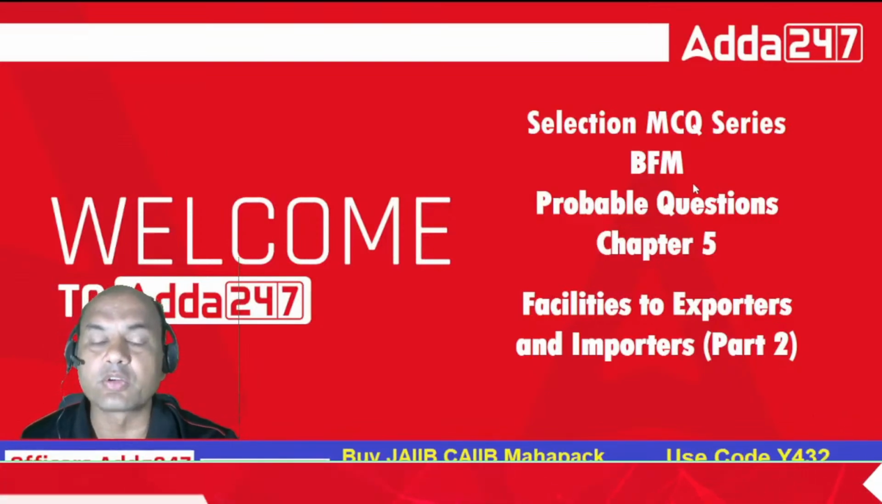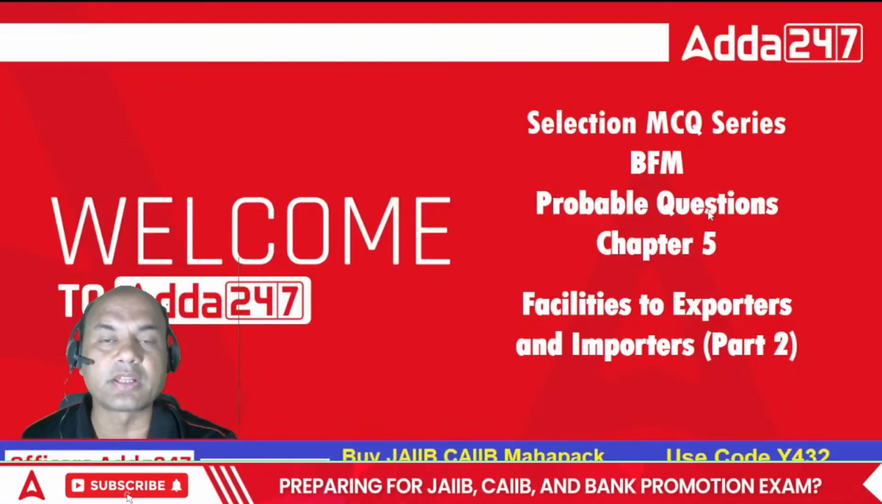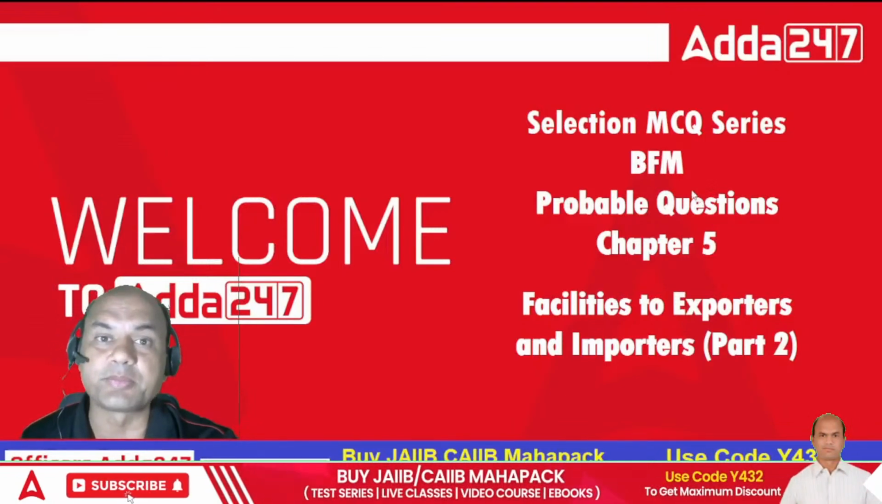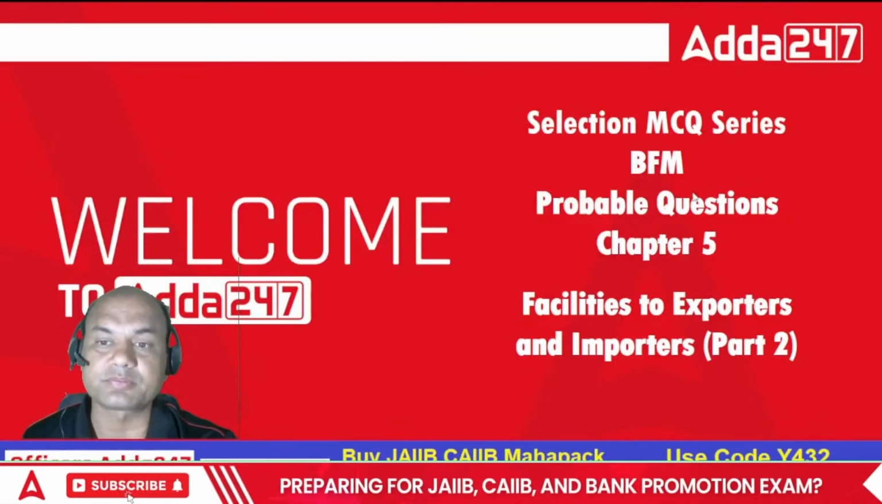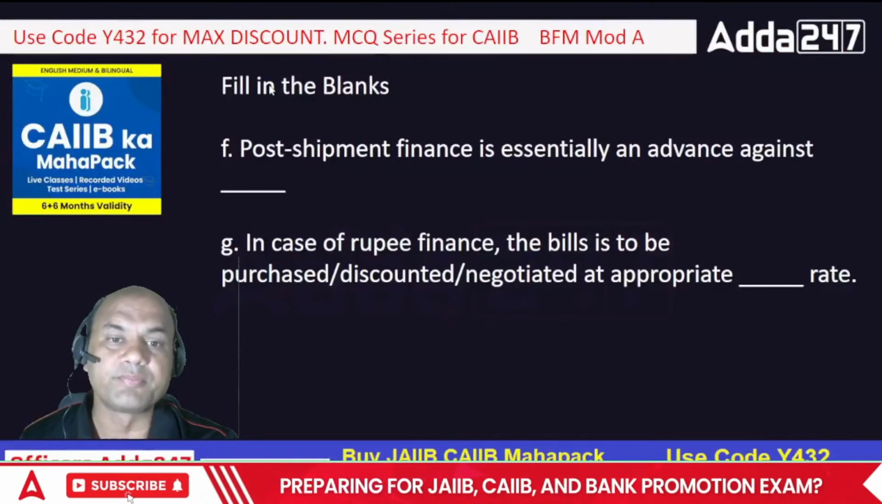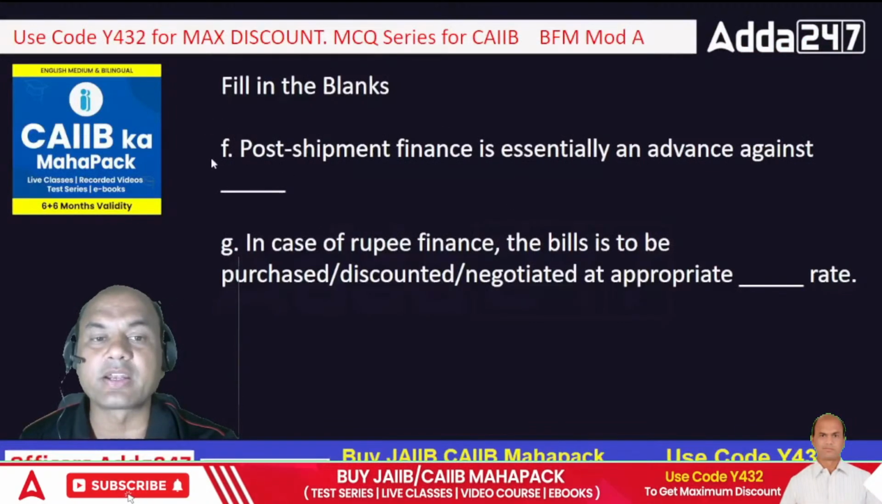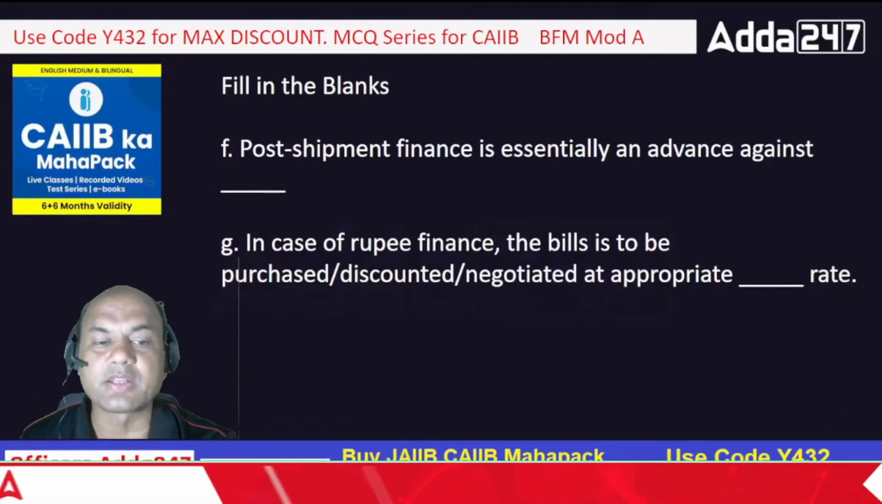So the topic is facilities to exporters and importers, and this is part 2. Mind well, part 1 was completed yesterday. Today we are doing part 2. So follow it completely. Post shipment, here yesterday we had completed up to E. So what is the first one now?